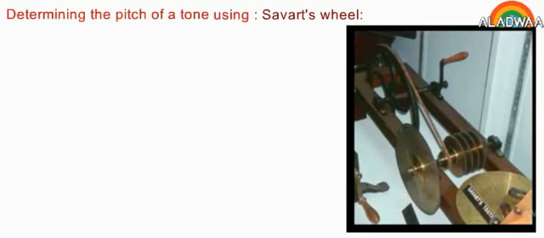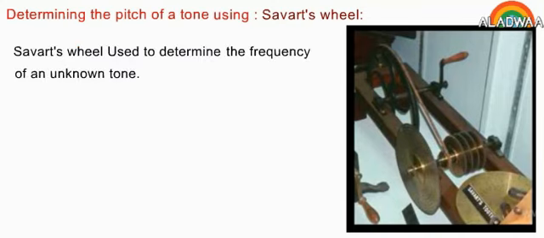Determining the pitch of a tone using Savart's wheel. Savart's wheel is used to determine the frequency of an unknown tone. Steps. Listen to the tone you want to determine its pitch till your ears get used to it.